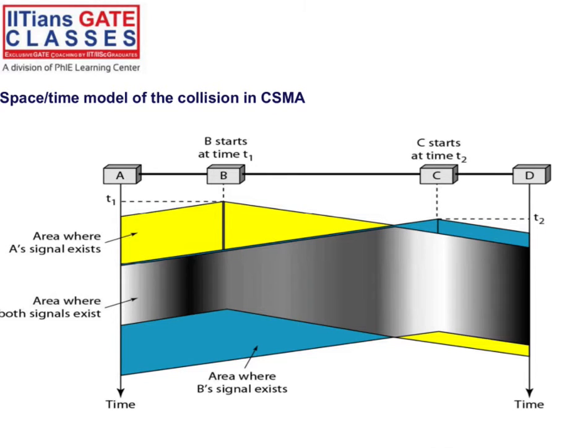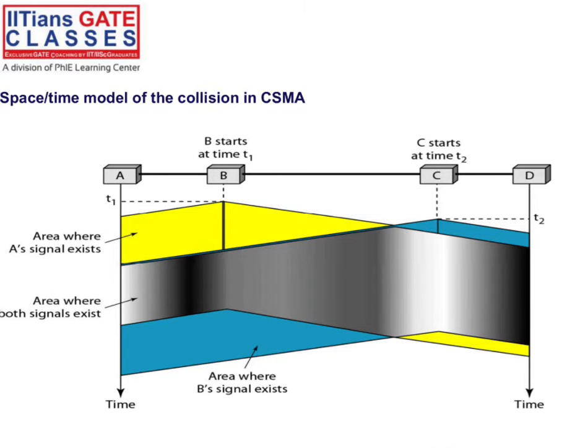Next one. This is the space-time model of the collision in CSMA. Here at T1, B starts transmitting. At T2, C starts transmitting the frame. And before T1, let's say at T0, station A starts transmitting. So how does the signal interference happen? Whatever the black portion is, this portion is the signal interference, right?